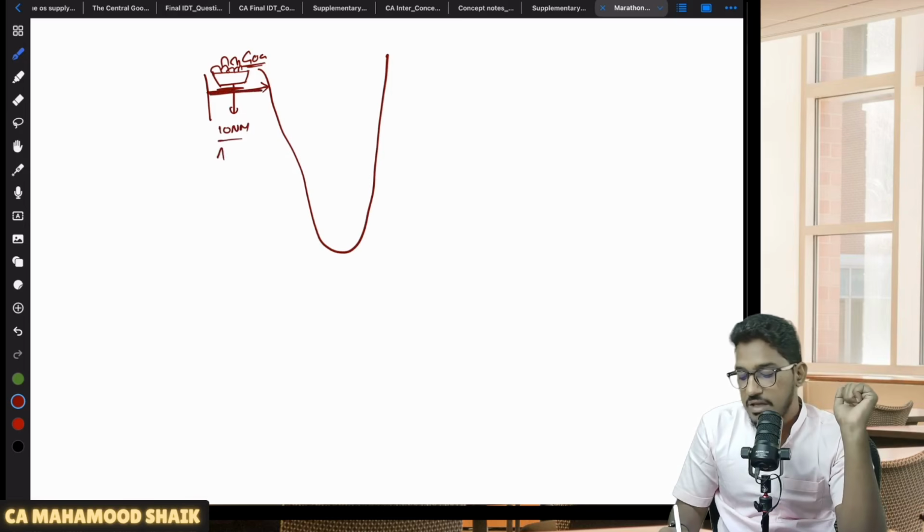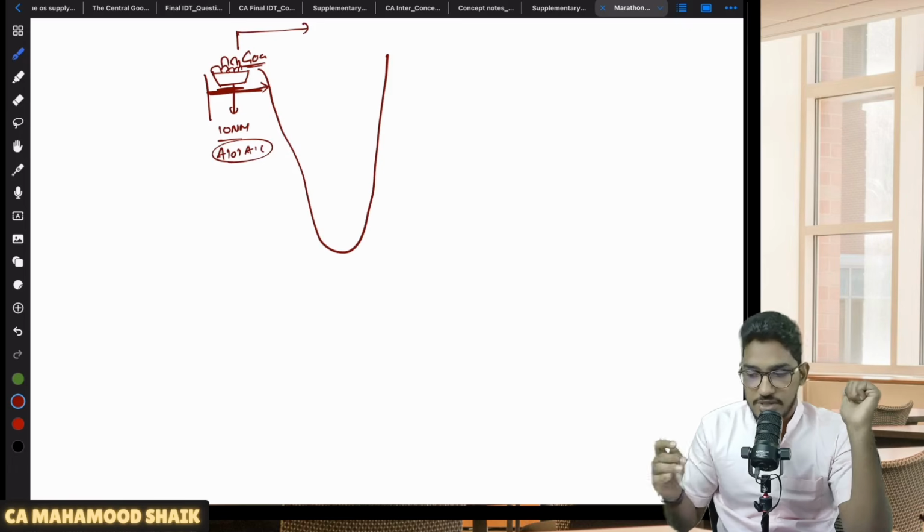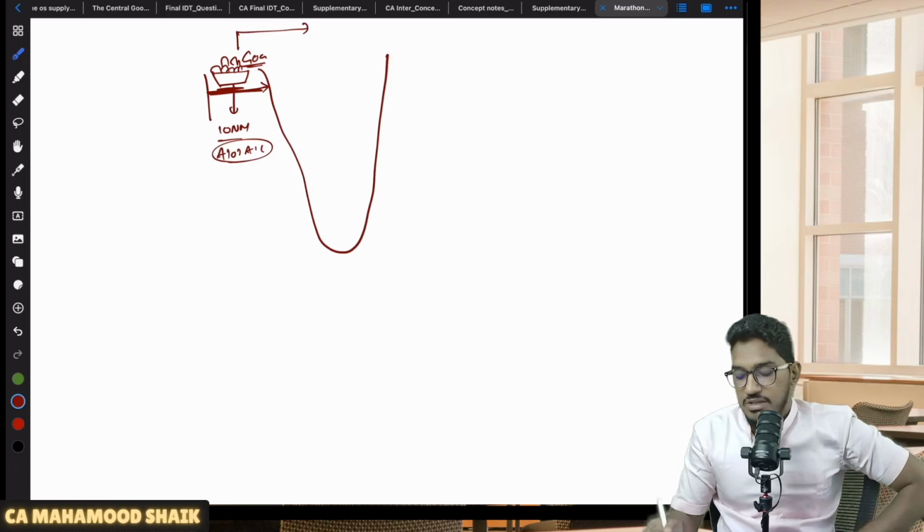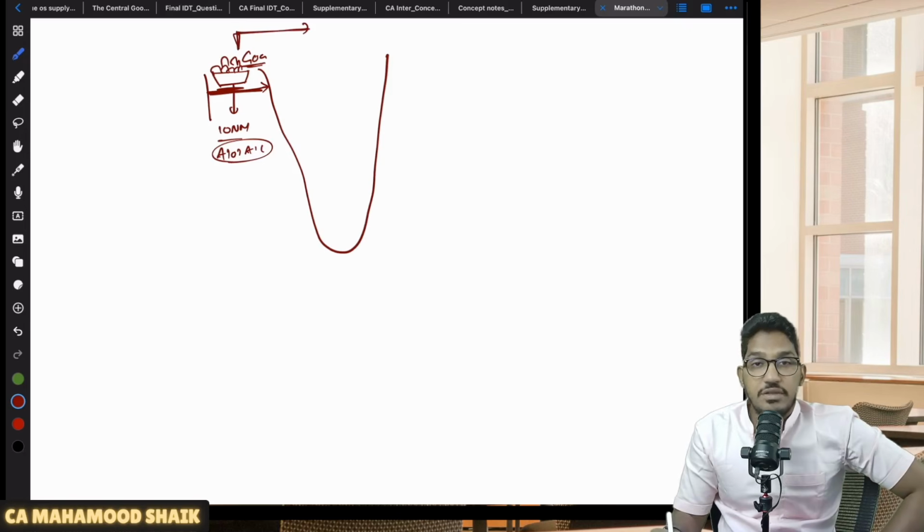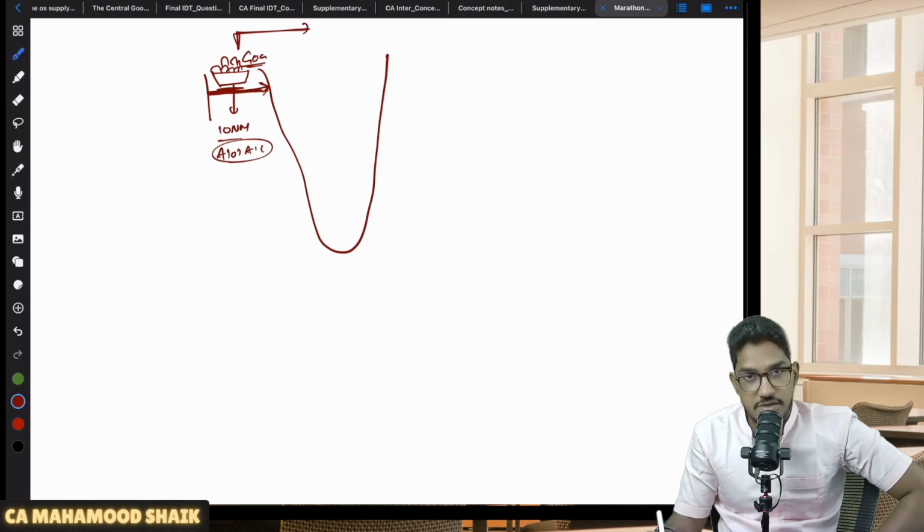Their aggregate turnover has exceeded the applicable threshold limit, so they are liable for registration. They have to submit an application for registration. Sir, with which state or union territory they will submit an application? GST registration is state-wise. Sir, with which state or union territory they have to submit an application for registration? The act says the nearest coastal line. From the coastal line, whatever is the nearest state or union territory, with that state or union territory they have to submit an application for registration.